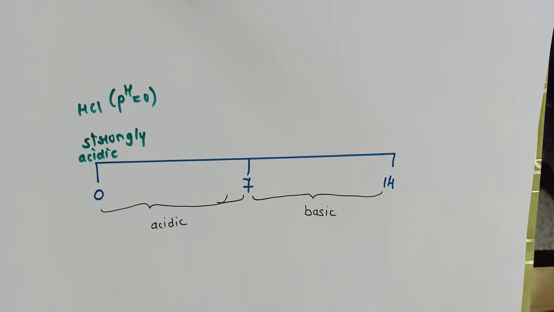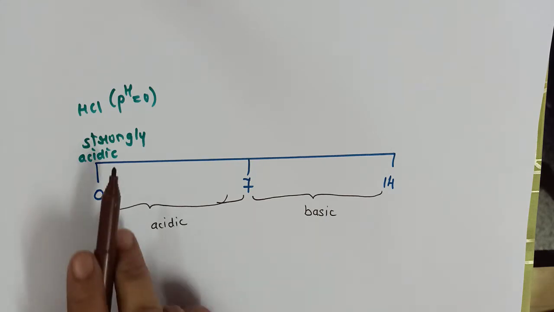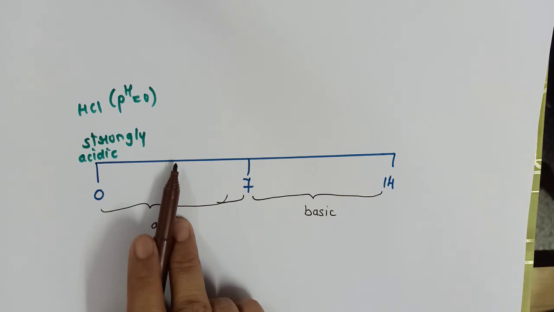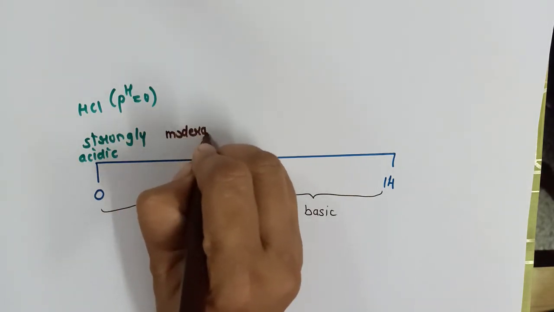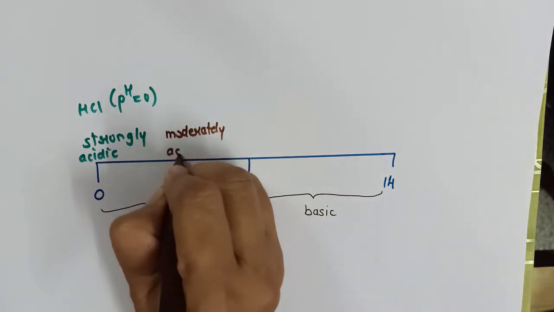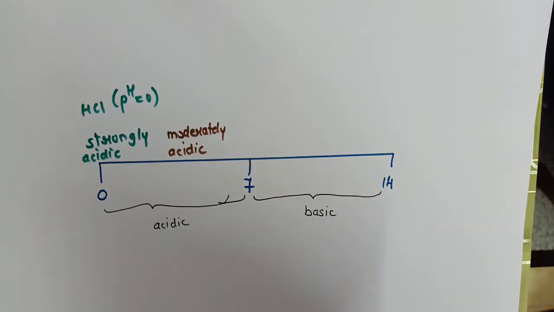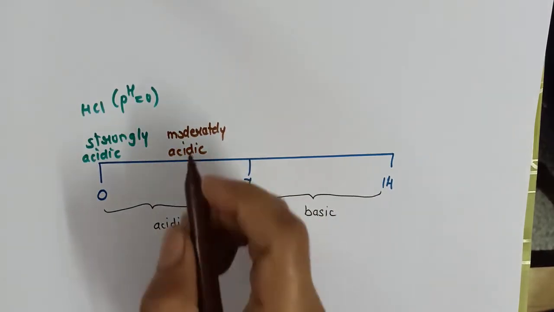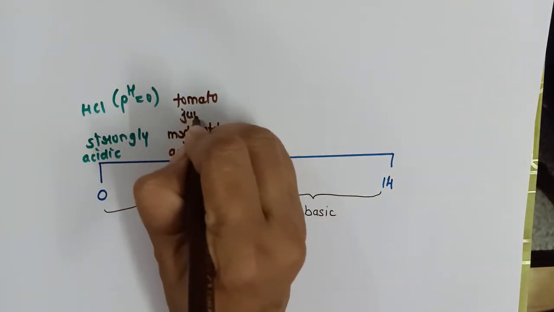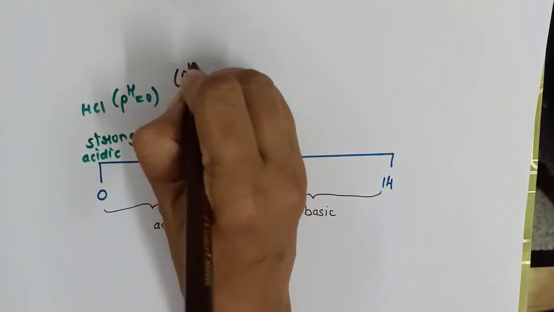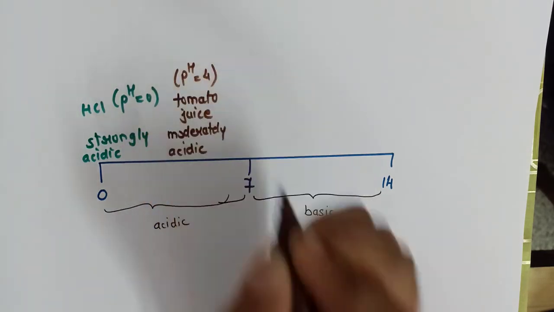As we move ahead, 4, 5, there I will say it is moderately acidic. For example, tomato juice. It has pH near about 4 to 5, I'll say.